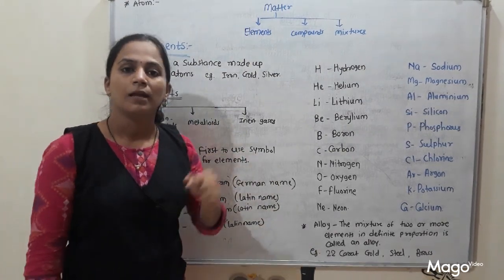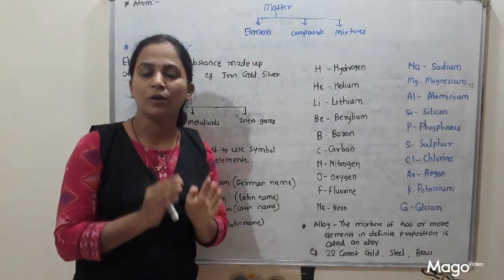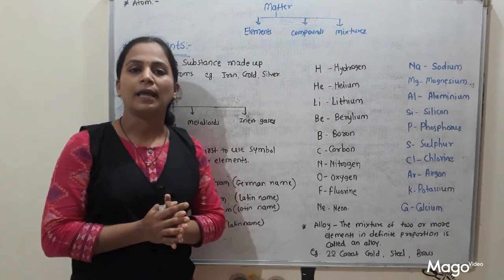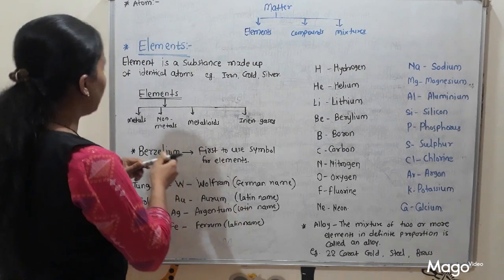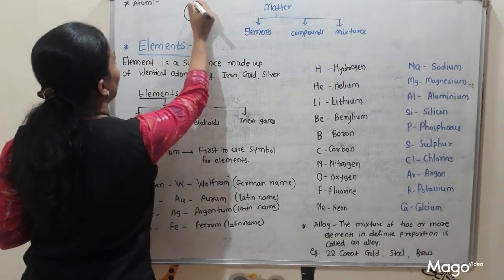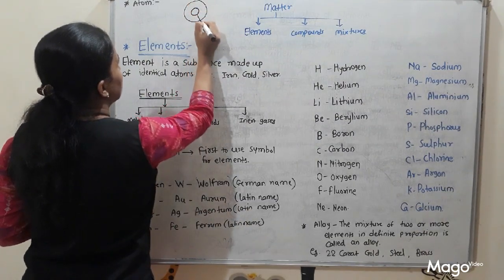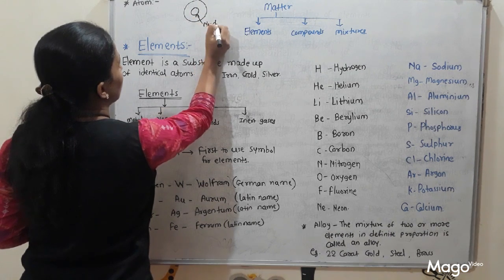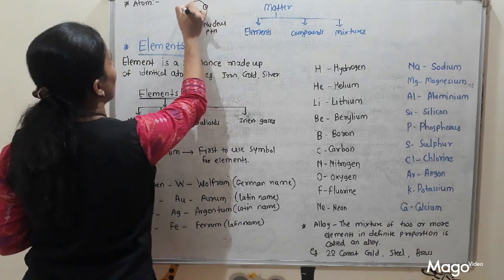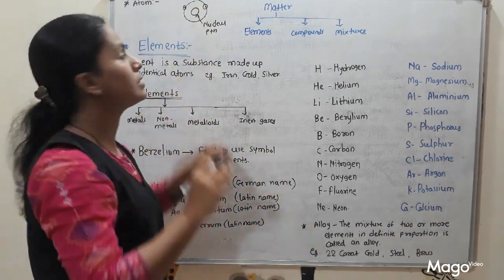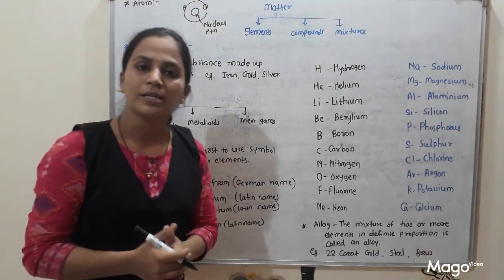Out of these, electrons revolve around the nucleus of an atom, and in the nucleus protons and neutrons are present. So we have discussed the structure of an atom. This is the nucleus, and in the nucleus protons and neutrons are present, and electrons just revolve around this nucleus in circular orbits. All these points we have discussed.